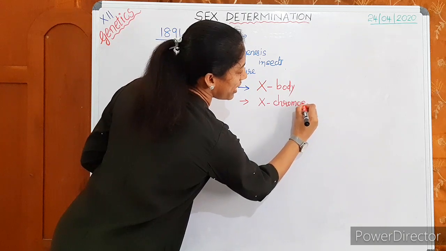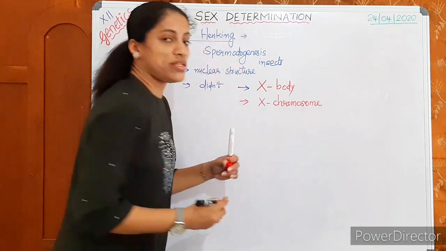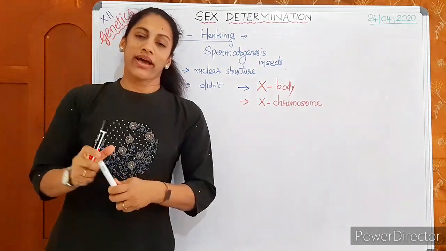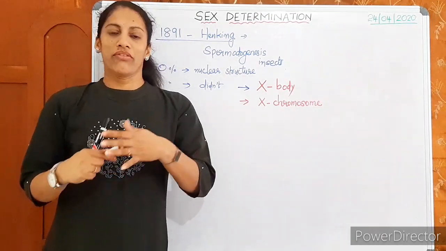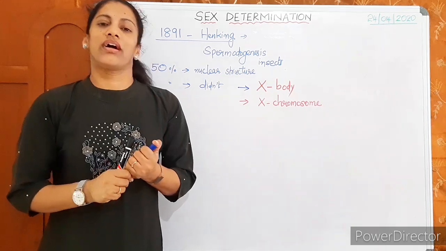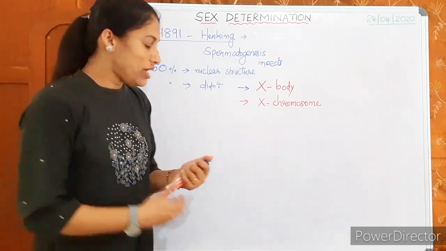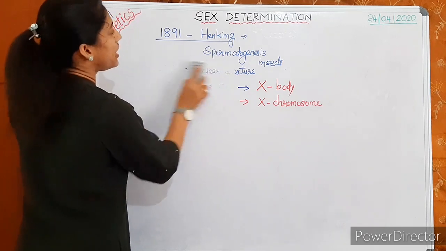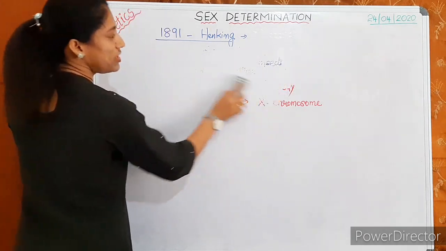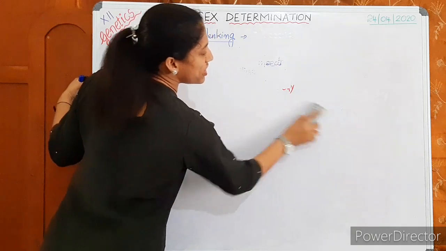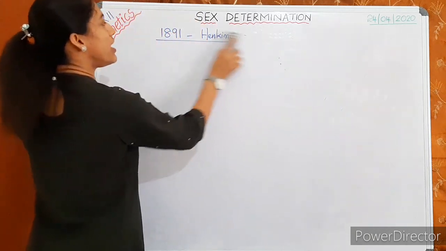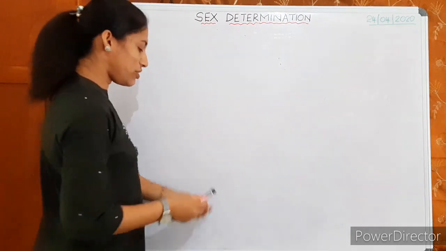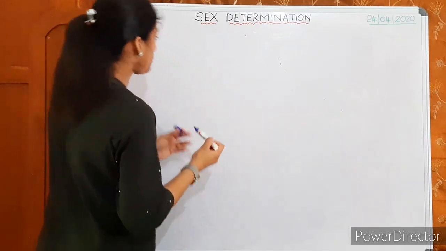Now you know that the X chromosome is nothing but a sex chromosome, and our sexual characteristics, male and female, feminine and masculine characters, are controlled by our sex chromosomes. Anyway, the pioneering work is from Henking in 1891. Later, the sex determination pattern was studied.